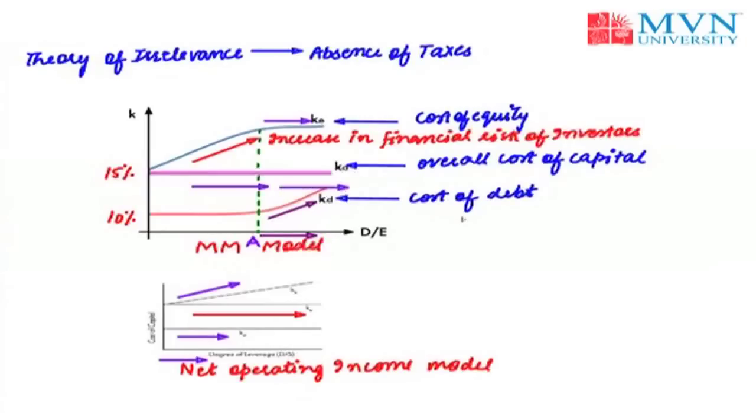So in phase 2, the theory further propounds that beyond a certain limit of debt, the cost of debt increases, but the cost of equity falls, thereby again balancing the two costs. But the reason behind the declining cost of equity is arbitrage.